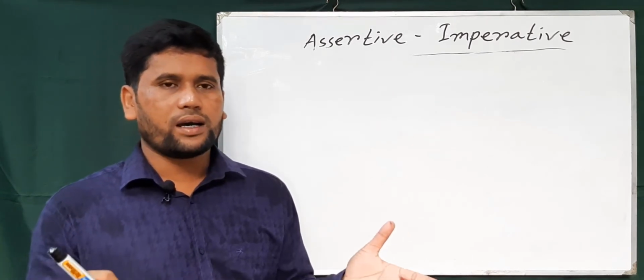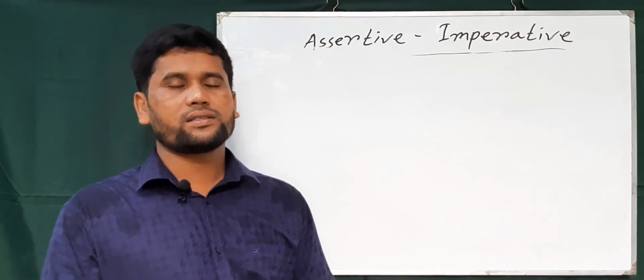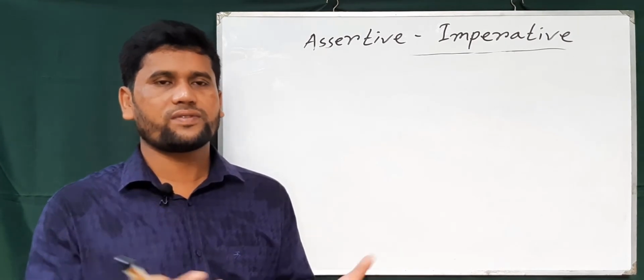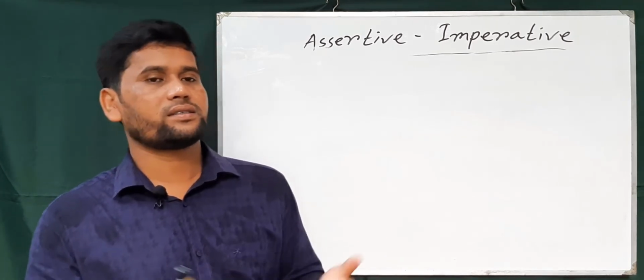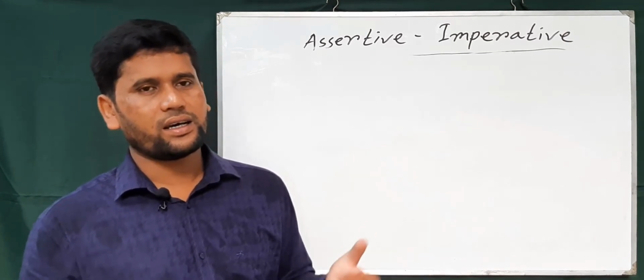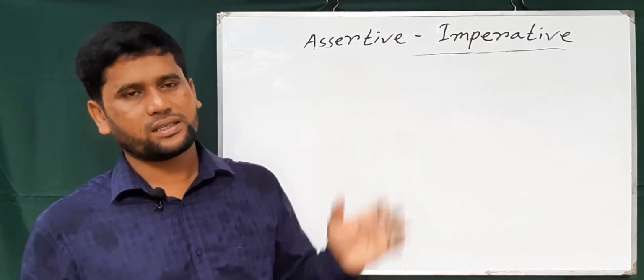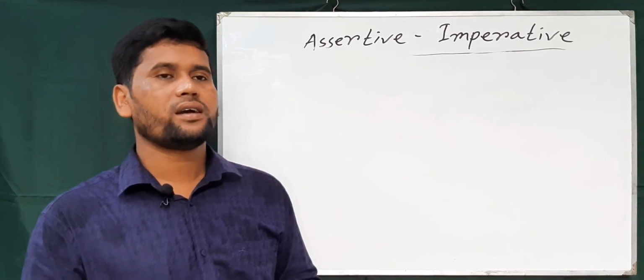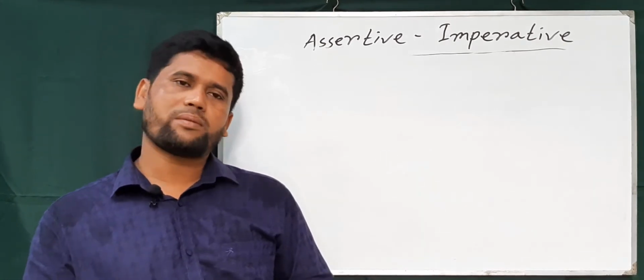If the assertive sentence starts with first person or third person and the sentence is affirmative, then you can use first let, then the objective form of the subject of the assertive sentence, and use base form of verb.